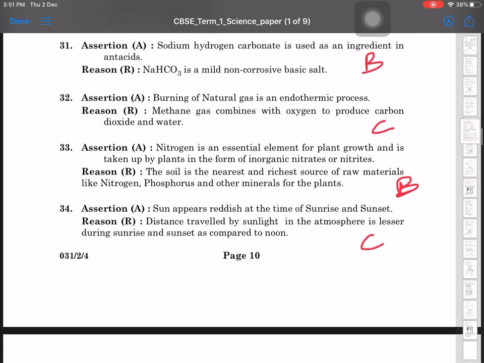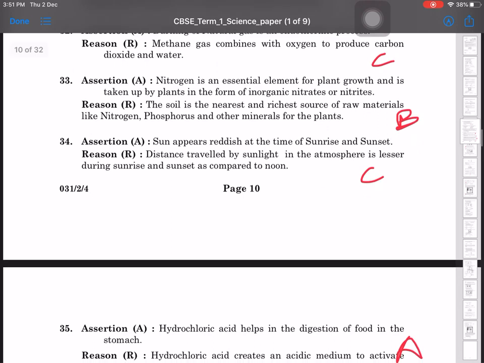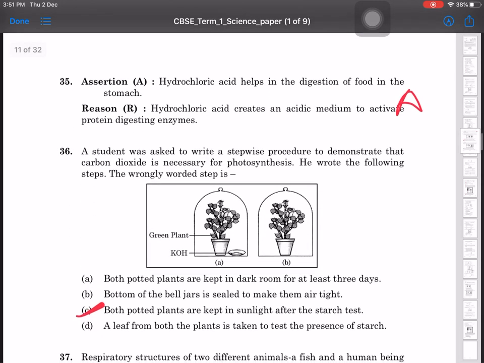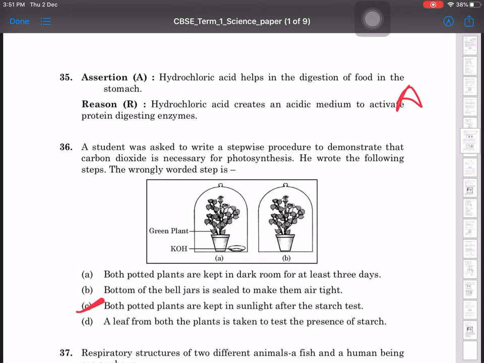So B option. The Sun appears reddish at the time of sunrise and sunset. Distance traveled by light in the atmosphere is lesser during sunrise and sunset. So A is correct, B is wrong. So C option. Hydrochloric acid helps in the digestion of food in the stomach. A: Hydrochloric acid creates an acidic medium. दोनों सही बात हैं तो A option हो गया.